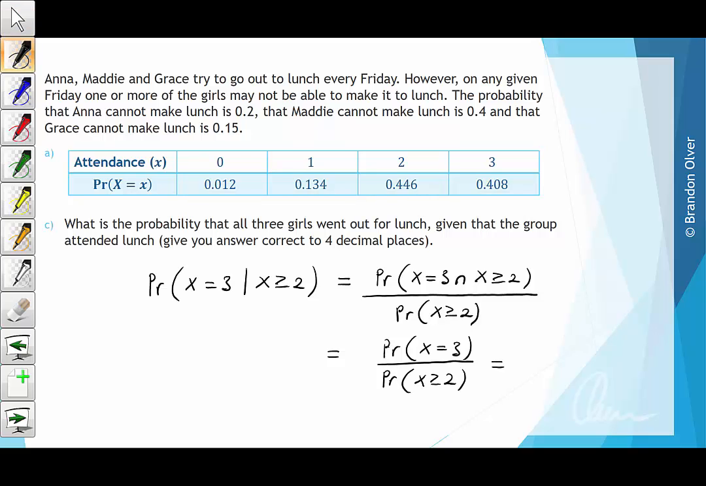So if we put in those figures, we know that X equals 3 is 0.408, and that the probability that X is greater than or equal to 2 we found on the previous slide, which is 0.854. And if we evaluate that, we find that this is 0.4778, correct to 4 decimal places, which is the probability that all three girls went out to lunch, given that the group attended lunch.